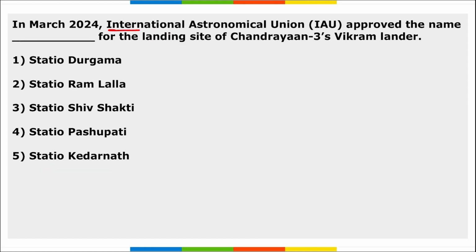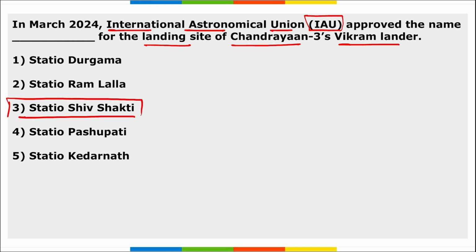Next, in March, the International Astronomical Union approved the name Dash for the landing site of Chandrayaan 3's Vikram lander. So what is the name that has been approved by the IAU for the landing site of Chandrayaan 3's Vikram lander? The site name that has been approved is Station Shiv Shakti. Correct? And it is for the landing site of Chandrayaan 3's Vikram lander. The approval was given on 19th of March. Approval was given by the IAU, the International Astronomical Union.